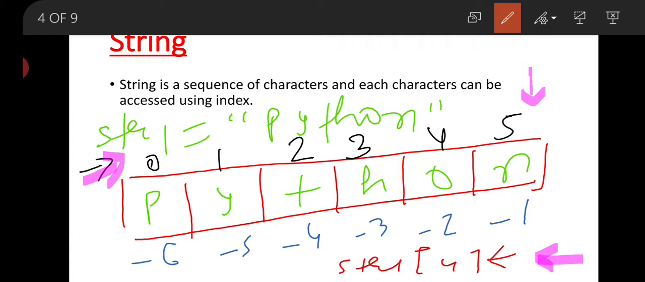What is this? O. Then your output will be O. If we are going to print -4, then T will be printed, because T is at the -4 index. This is called indexing in Python.